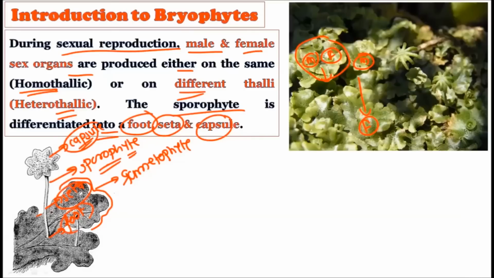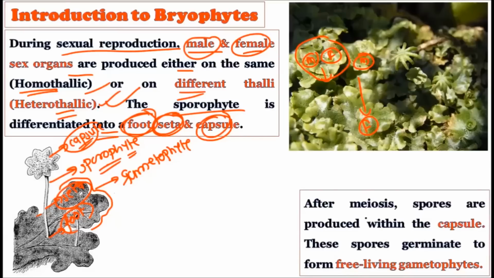So the bryophytes, the liverworts, show different types of reproduction. Vegetative reproduction is there, asexual reproduction is there, then there is sexual reproduction. In the sexual reproduction, the male and female gametes are created. Okay, they may be homothallic or heterothallic, and the resultant sporophyte contains the foot, seta and the capsule.